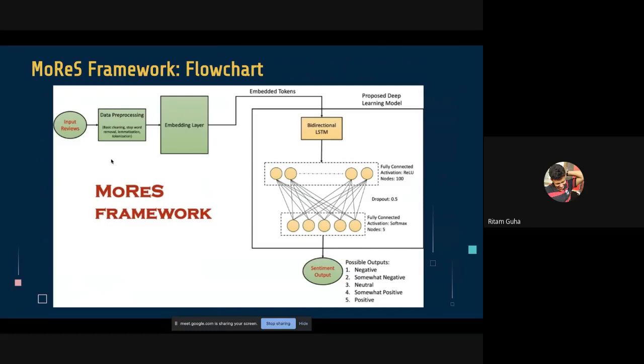You can see it starts with input reviews. The reviews are then passed to the data pre-processing part, where lemmatization, stop word removal, tokenization, etc. take place. After data pre-processing, the tokens are passed through an embedding layer. The embedded tokens are then forwarded to the deep network consisting of a bi-LSTM network and two fully connected layers over there. Finally, the deep learning model provides a sentiment output. So there are 5 possible outputs: negative, somewhat negative, neutral, somewhat positive, and positive.